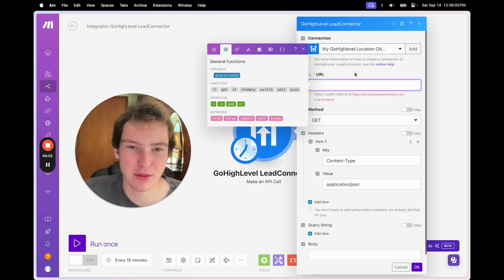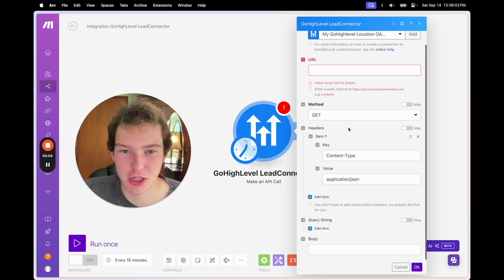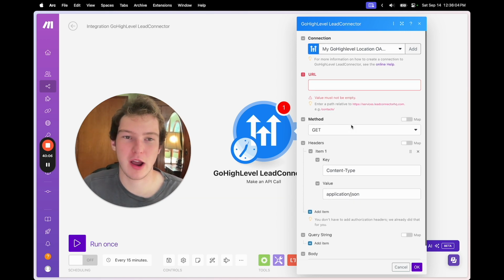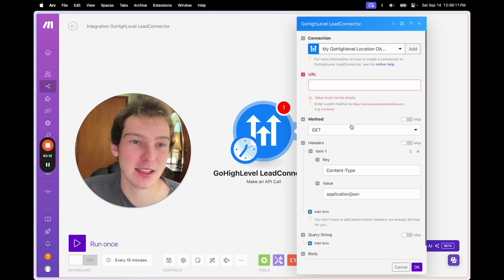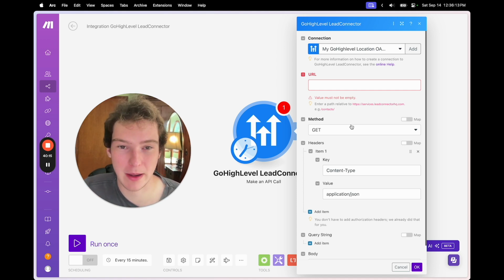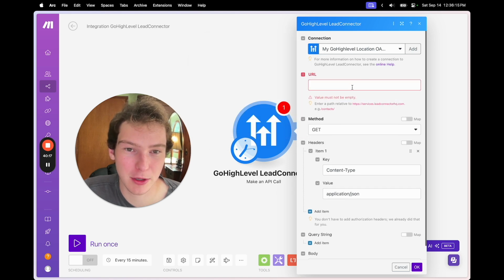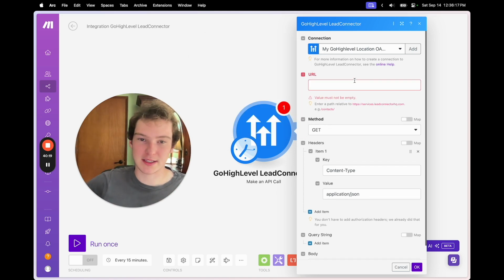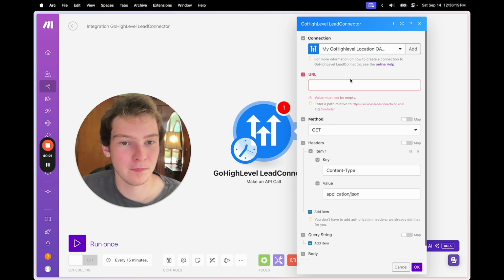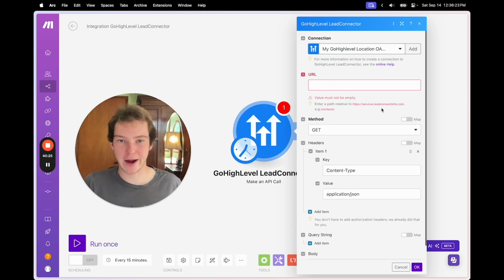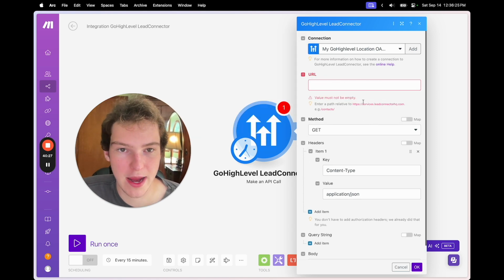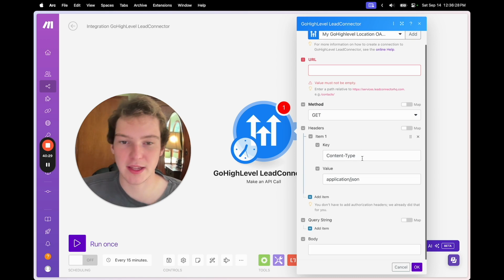I don't like using Make, especially because it costs money and you don't know how many events you're going to need to handle. And especially for webhooks, if you're getting thousands of webhooks a day, you're going to be paying a lot for Make, even though it's cheaper than Zapier. But regardless, if you just want to keep things super simple, you can use this pre-built integration, do a lot of the same API things through Make, and that's essentially the easiest way to set things up.